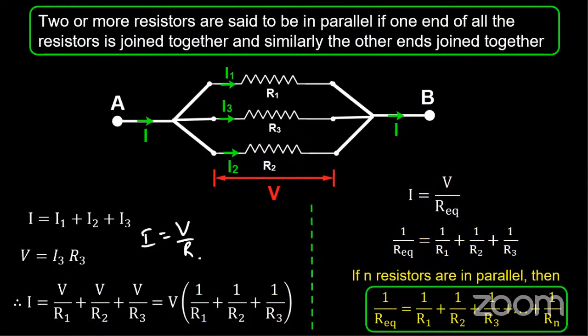So for n number of resistors connected in parallel, we get 1 by R equivalent is equal to 1 by R1 plus 1 by R2 plus 1 by R3 plus etc. plus 1 by Rn. So this is the combination of resistance in parallel.